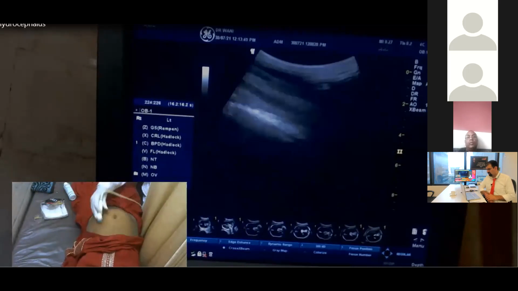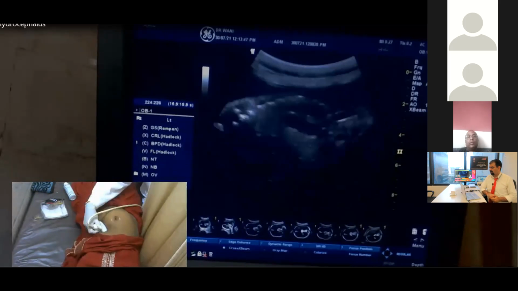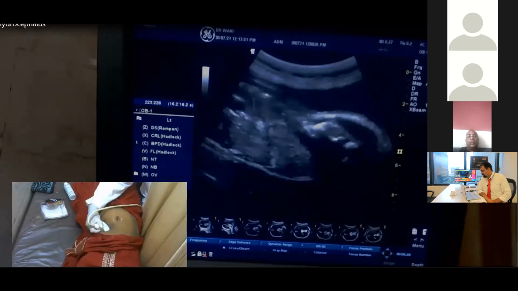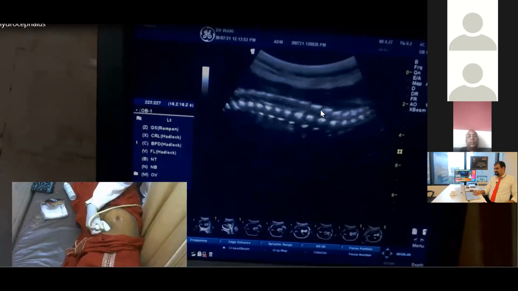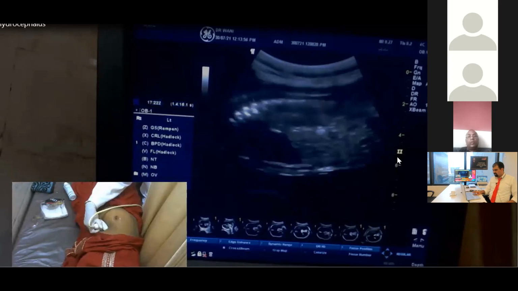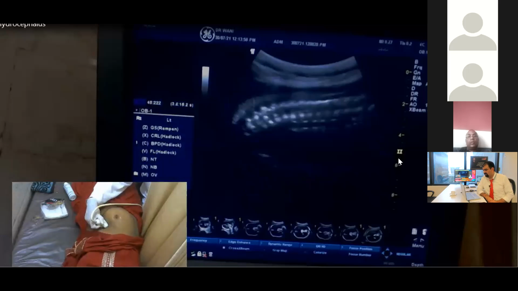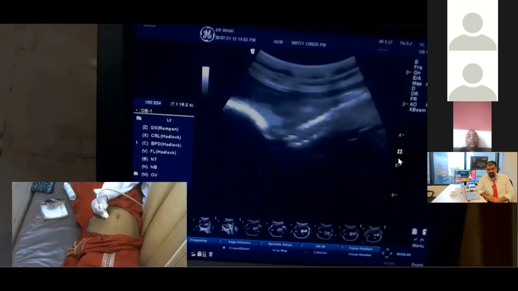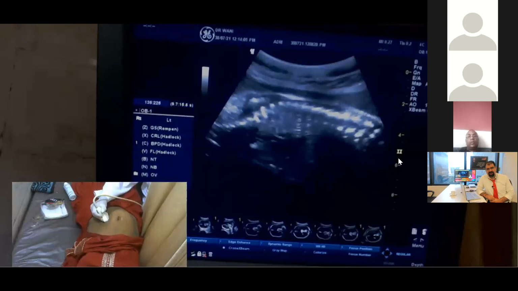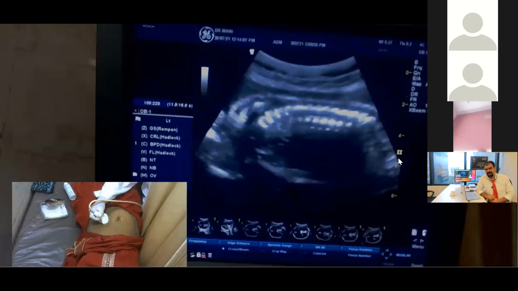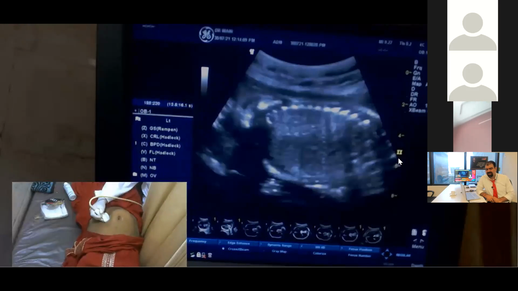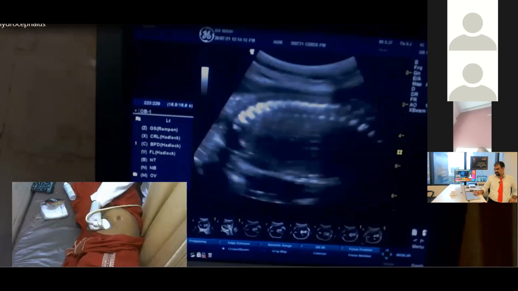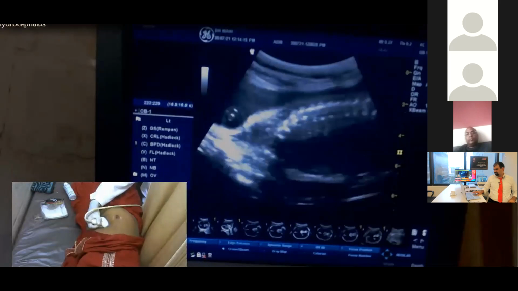Now see for yourself, I have spoken much. Give me some water. Yeah. So this is the lumbosacral region, which you have to see in case of Chiari II malformation. Chiari II malformation has the same picture. The difference is that we additionally have a dilated fourth ventricle and an obliterated cisterna magna. So this was the second case.